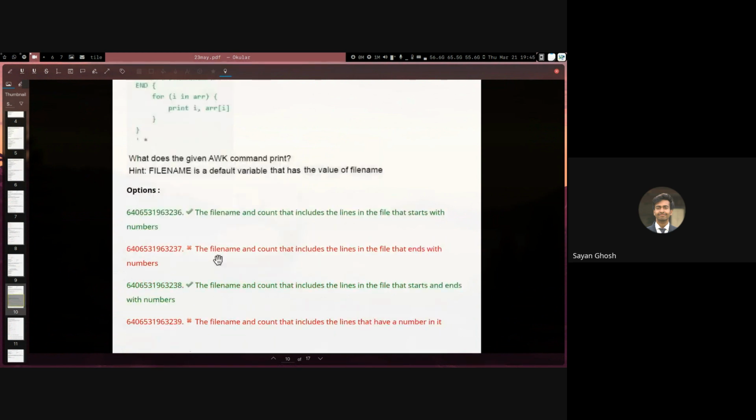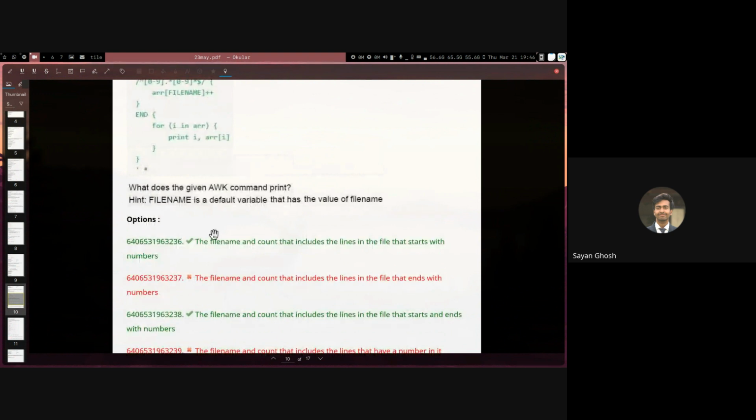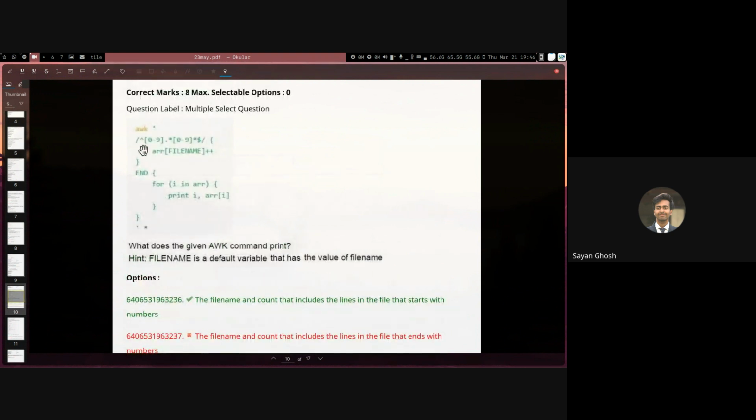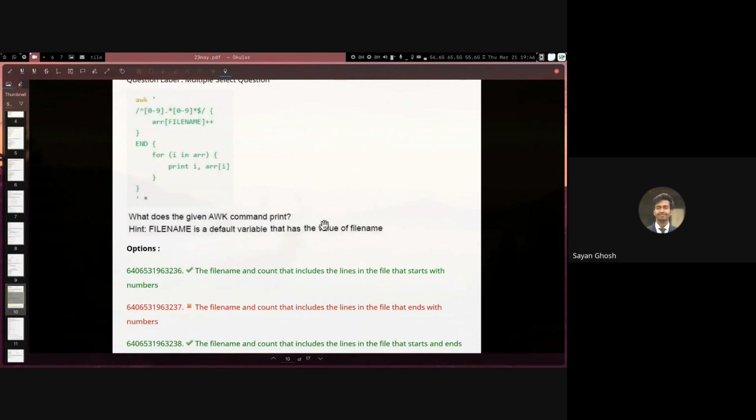So option 2 is not correct because it says that file name and count includes lines in the file that end with numbers. So the ending is not compulsory. Starting is always compulsory. You can see this here, 0 to 9, it has to be there, whereas this 0 to 9 may or may not be there.